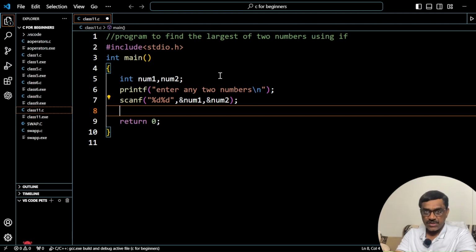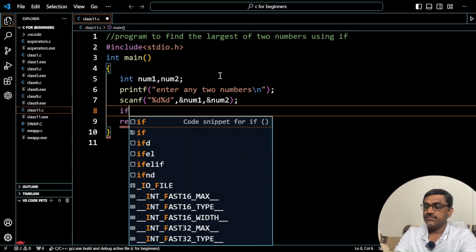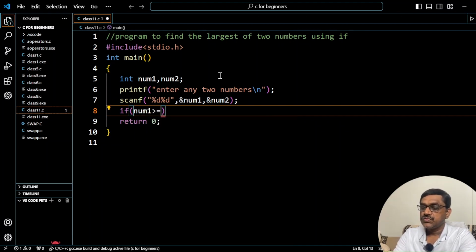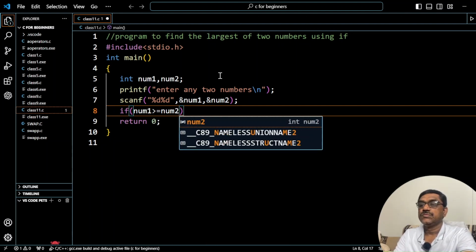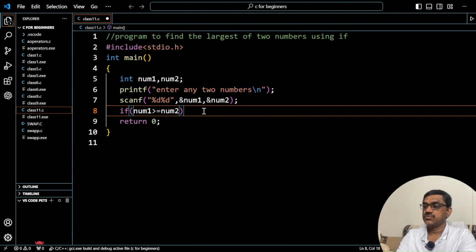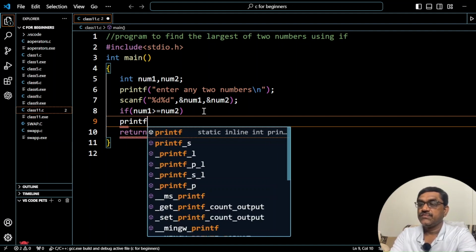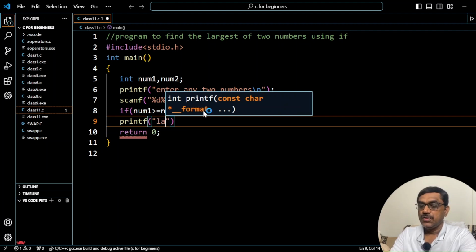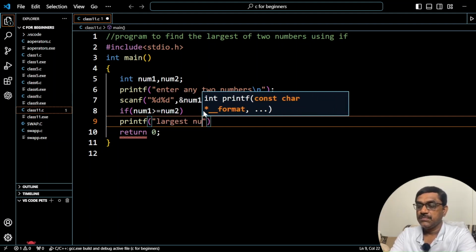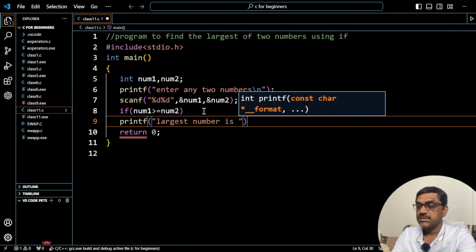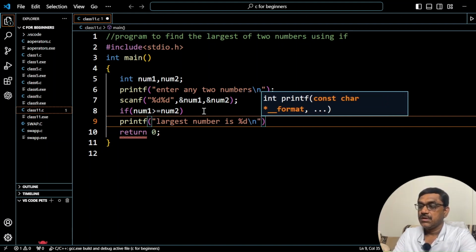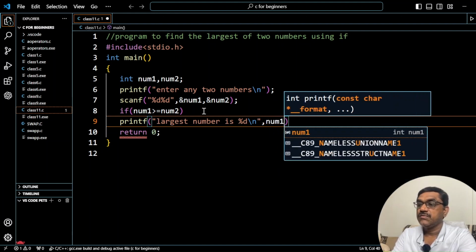What you do after reading these two numbers is check by if num1 is greater than or equal to num2, then you say printf largest number is percentage d slash n, and here you mention num1.